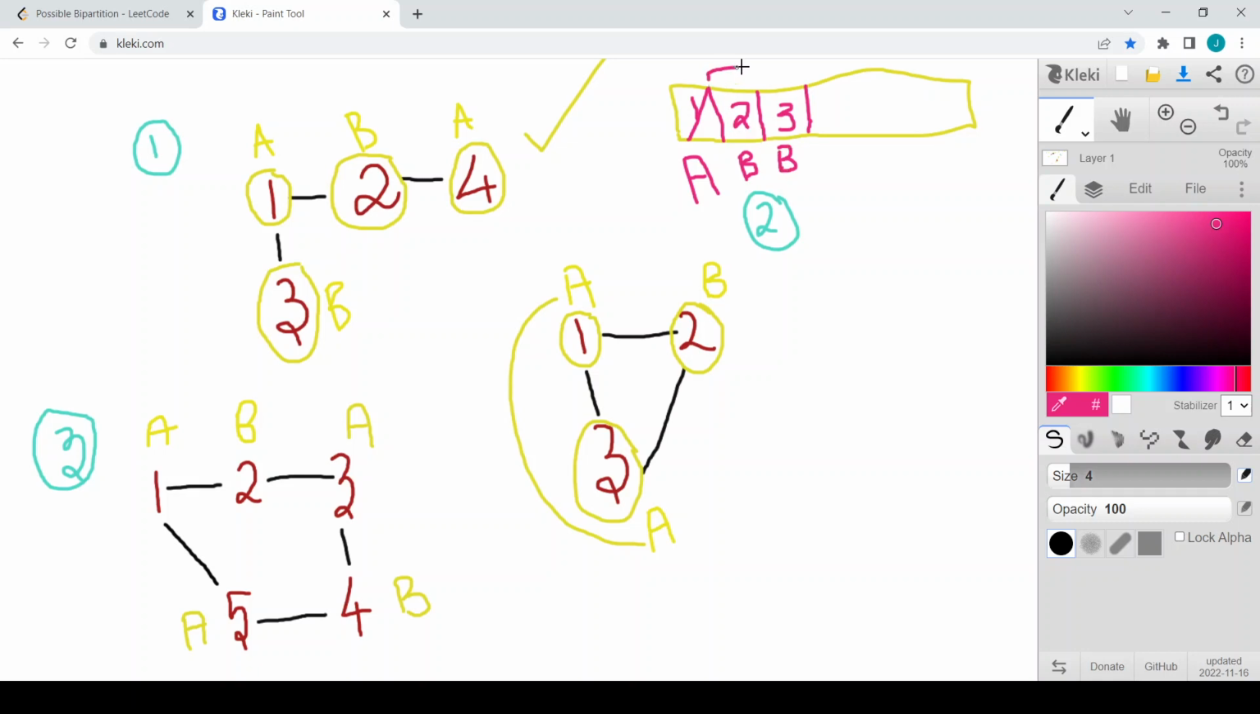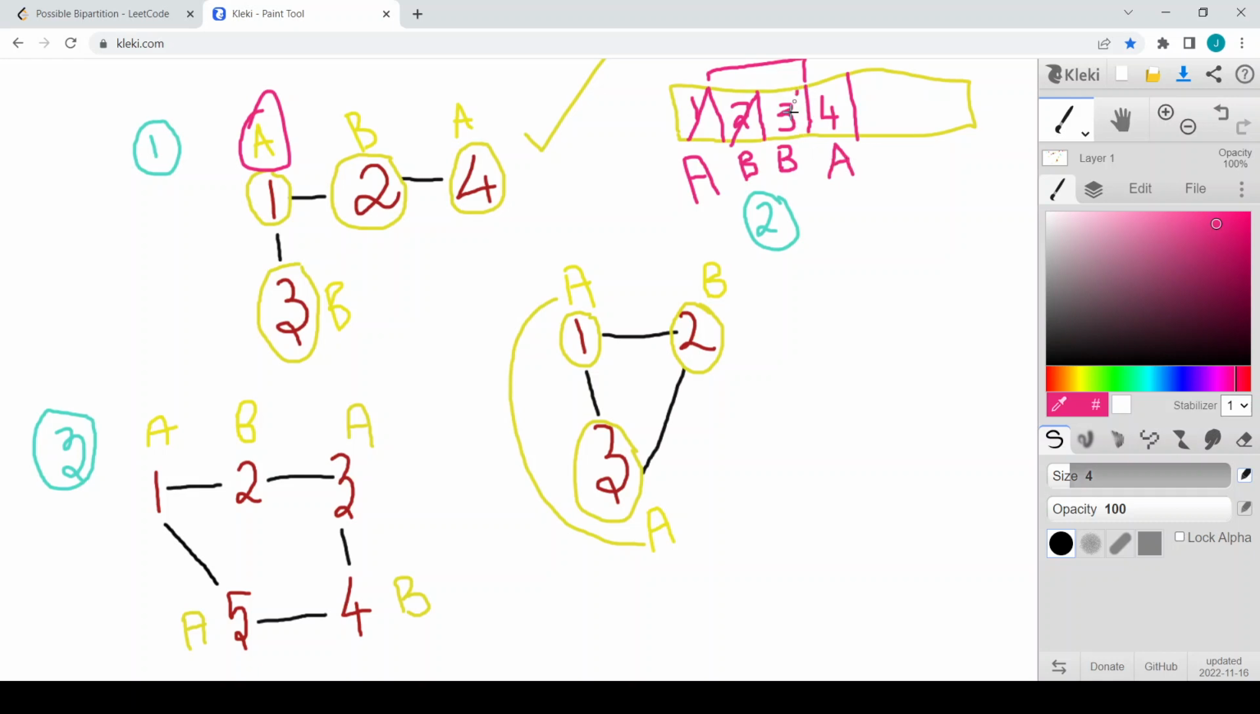Now we will be processing the next level, which is 2 and 3. We will pop this 2, and I will be pushing the adjacent nodes. As 1 is already visited, I will check whether the group ID is the same or not. It is not the same, it is opposite, so we don't want to care about that. Now 4 is not yet visited, so I will visit 4 and mark the group ID to be the opposite group ID, which is A.